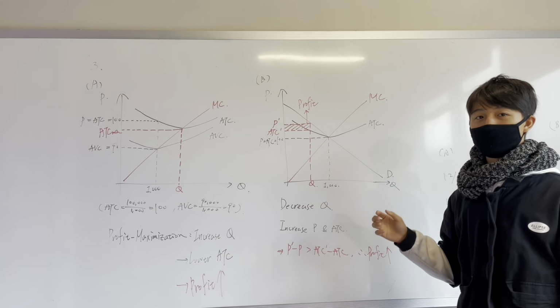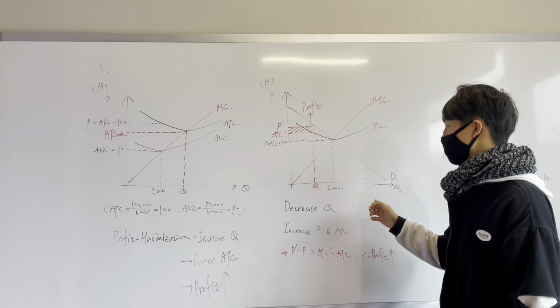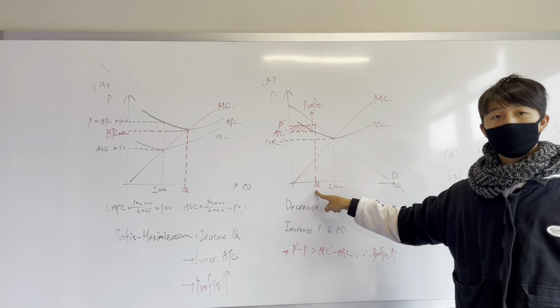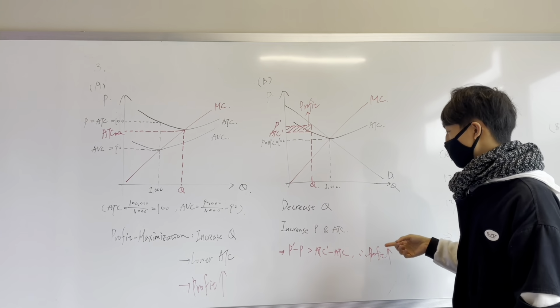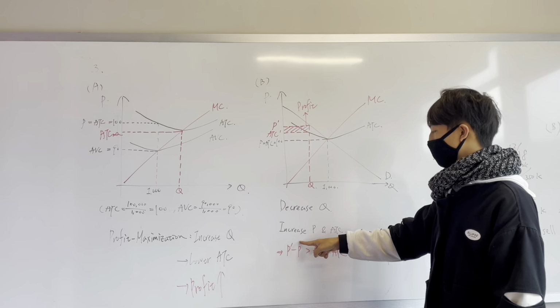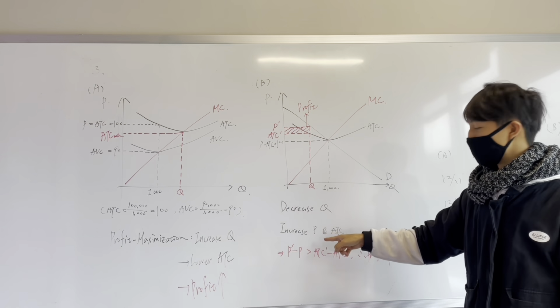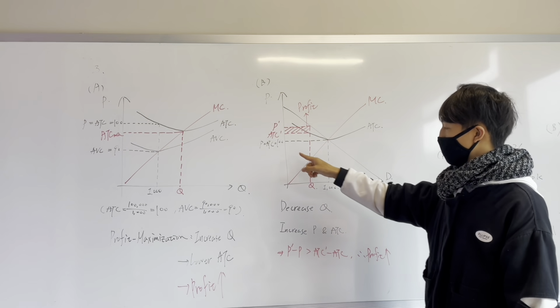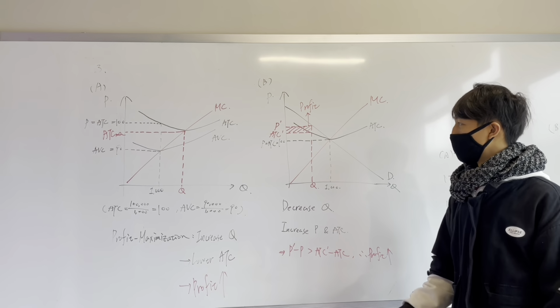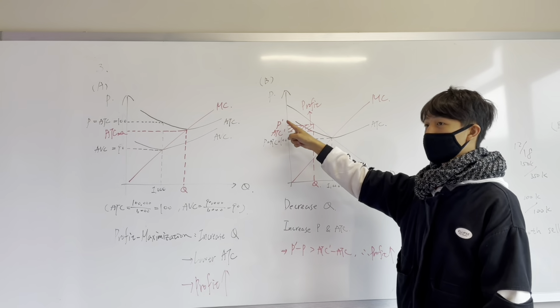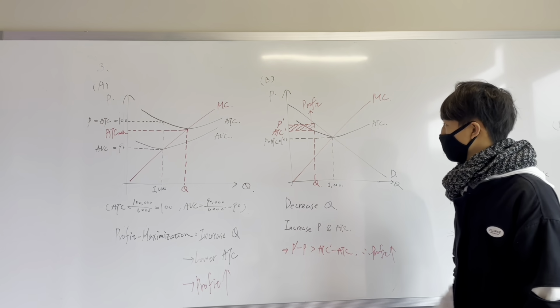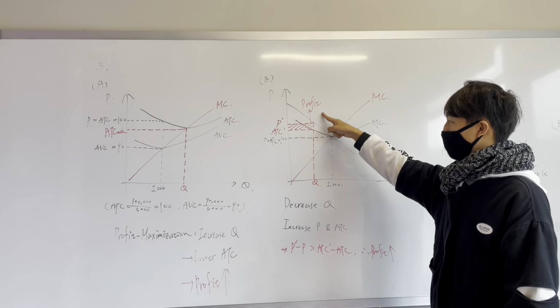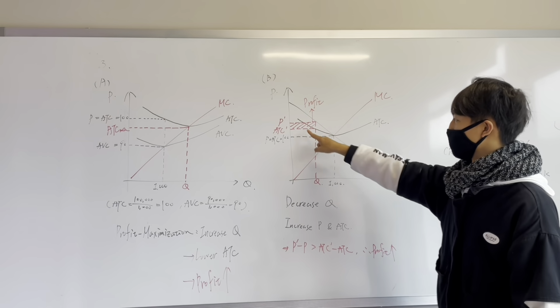To increase their profit, they should decrease their quantity level, which would increase the price and its average total cost. Although they increase their average total cost, the price increased more significantly, so the profit will increase, which is this area.